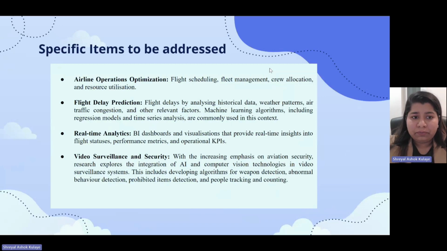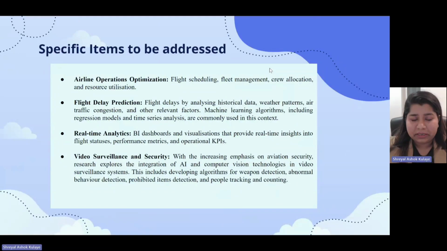Then we have developed code based on flight delay and flight status prediction, wherein it takes into account the historical data and also parameters such as weather patterns, air traffic congestion, and other relevant factors. And then we have developed a model which can predict delays and status.